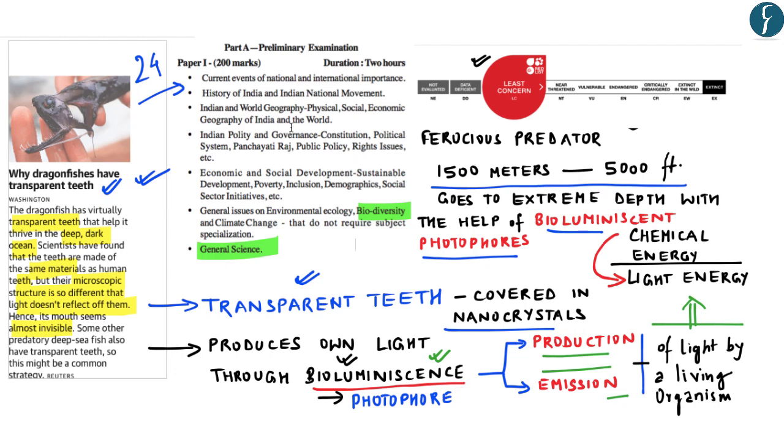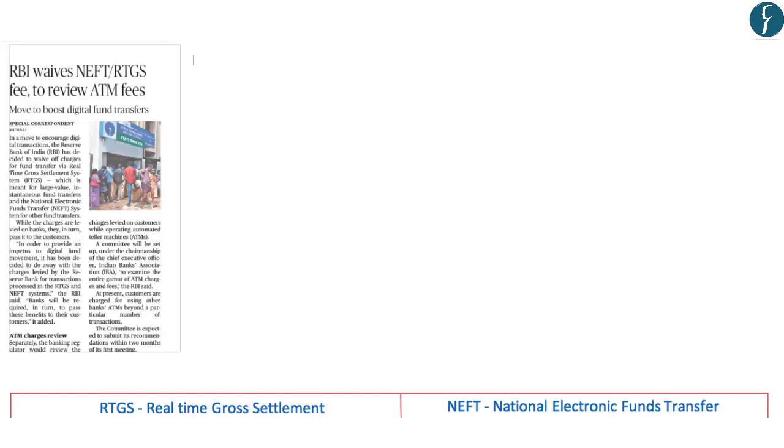With this, let's move on to our next news discussion. The next news appears on page number 17. The news reads, RBI waives NEFT and RTGS fee and to review ATM fees. And this move of the RBI is to boost digital fund transfers.